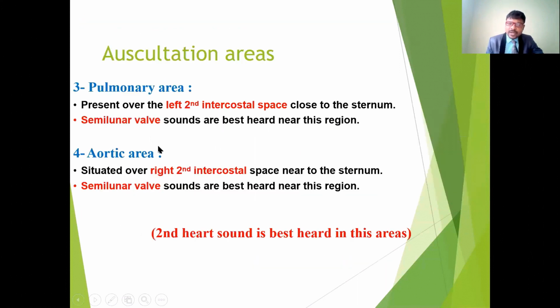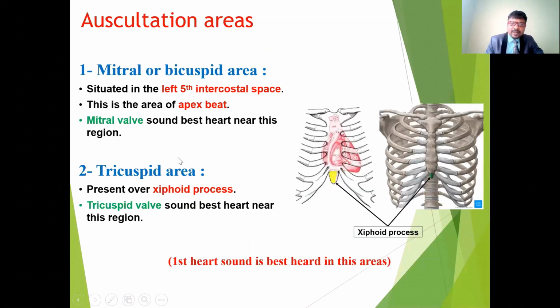We also have to check the tricuspid valve, which is present over the xiphoid process of the sternum bone. The tip at the end of the bone is called the xiphoid process. The tricuspid sound is best heard in this region. So why do we have to listen to these areas?